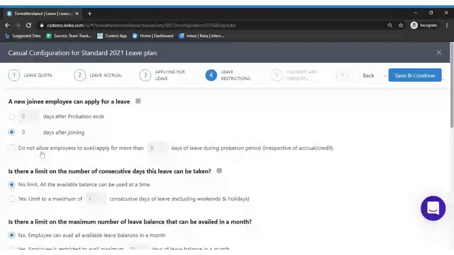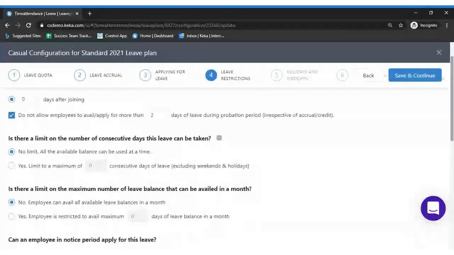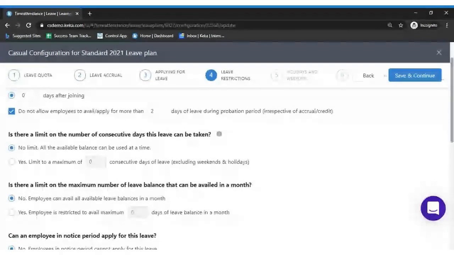Okay, so in case you want to restrict employees applying for more than 2 days during the probation, you can select the next option. You need to just check this box. What happens is, if you check this box, employees would be able to consume only 2 leave days during the probation period. So moving to the next option, which is, is there a limit on the number of consecutive days?